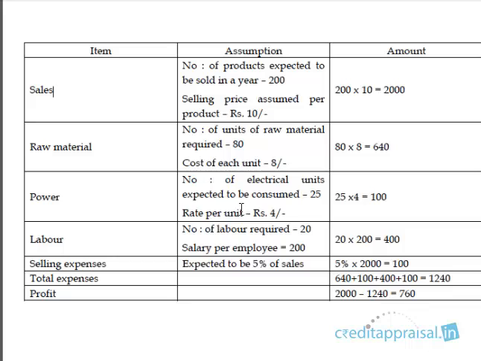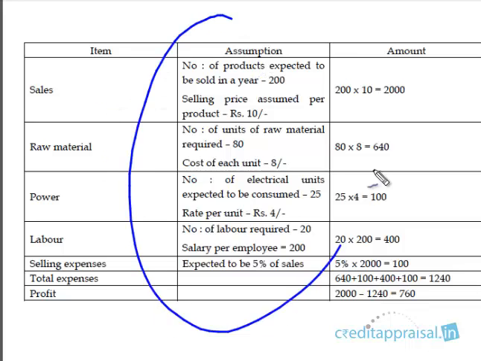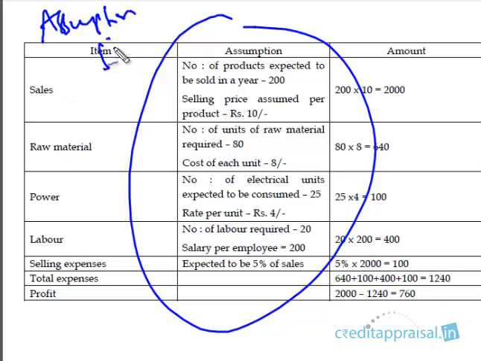And then if you're not satisfied, you have to question and get the projections revised. Then maybe the DSCR may not be satisfactory. So as a credit officer, you always have to be careful. When dealing with a term loan proposal, the first thing to do is go to the assumptions sheet. In a project report, this is the page where all the assumptions are listed.